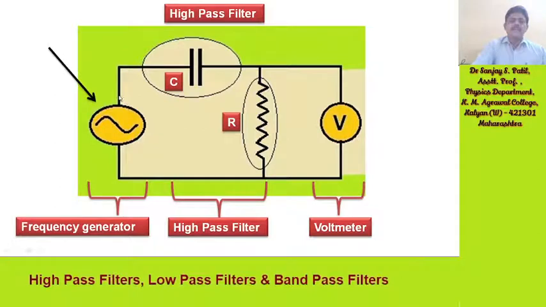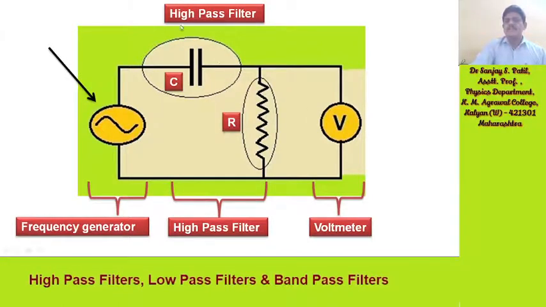Initially set the voltage here, which may be 5 volt minimum and 12 volt maximum, but keep it at 5 volt. Then change the frequency from 100 Hz, 200 Hz, 300 Hz, like this, from lower frequency to higher frequency.